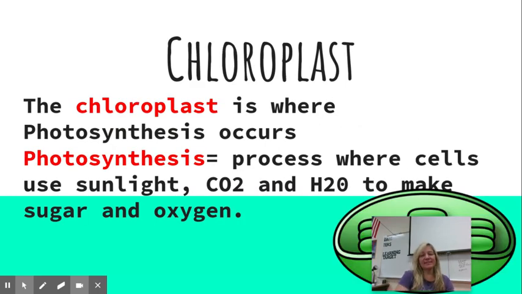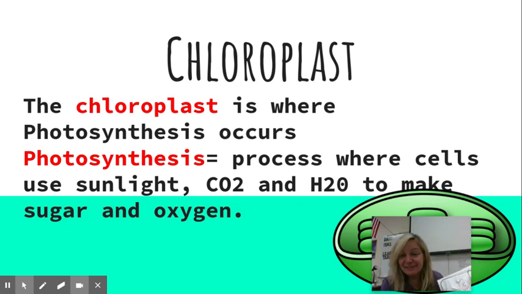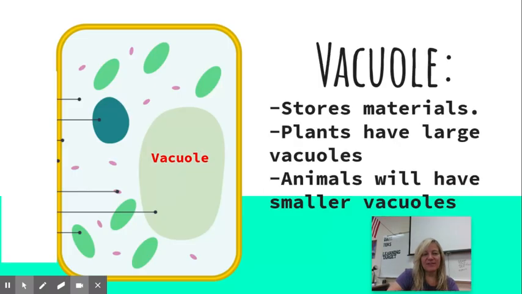All right, chloroplast. Only plants have this. On this diagram, it looks like a little pizza. Yum, I like pizza. All right, so the chloroplast is where photosynthesis occurs. Remember we talked about what is photosynthesis? It is where the plants take in sunlight, carbon dioxide, and water and make glucose and oxygen. Chloroplasts do contain chlorophyll. That makes them green.